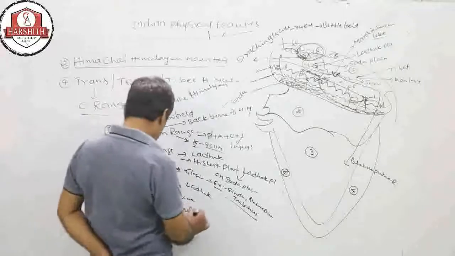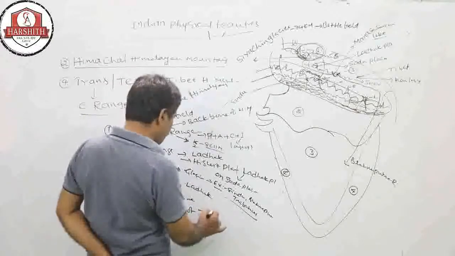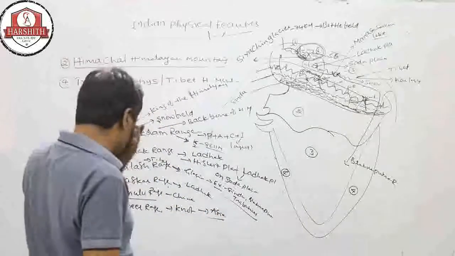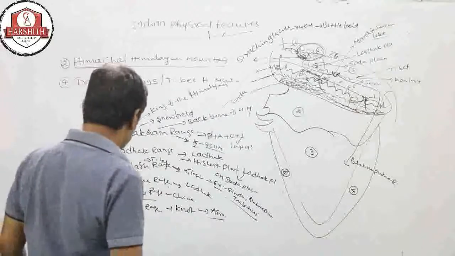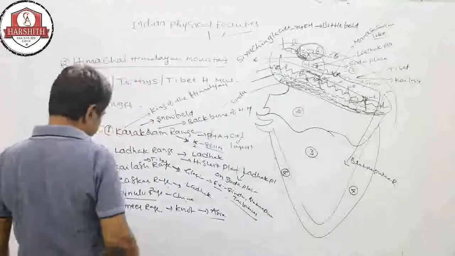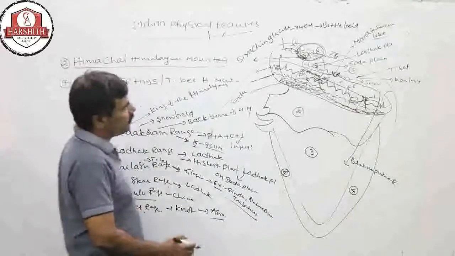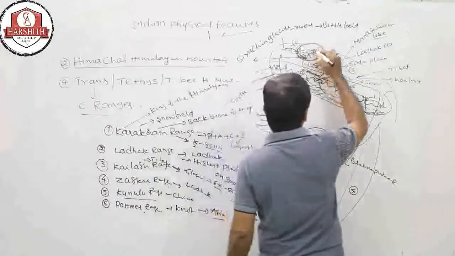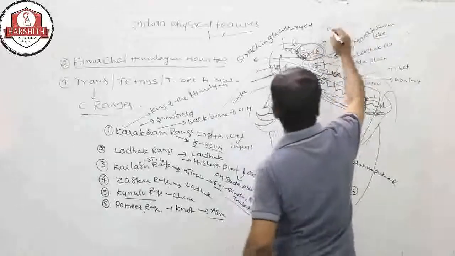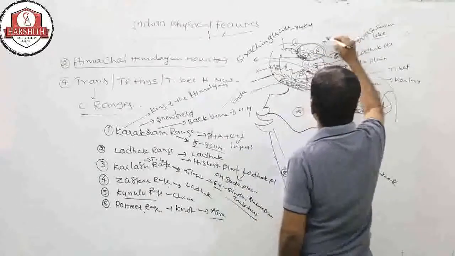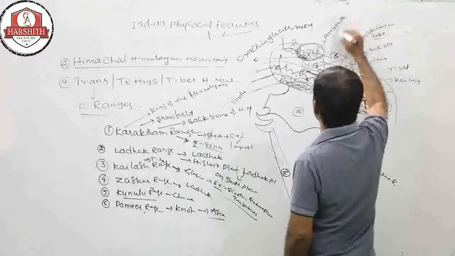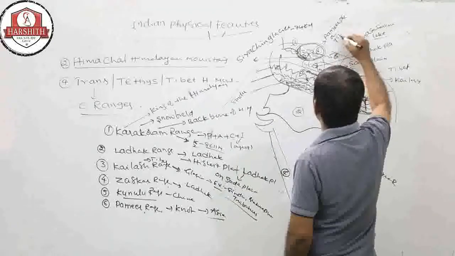This Pamir range is exactly the middle of the Asian continent, the center of Asia. Above the Pamir range is the world's highest plateau, the Pamir Plateau or Tibet Plateau.